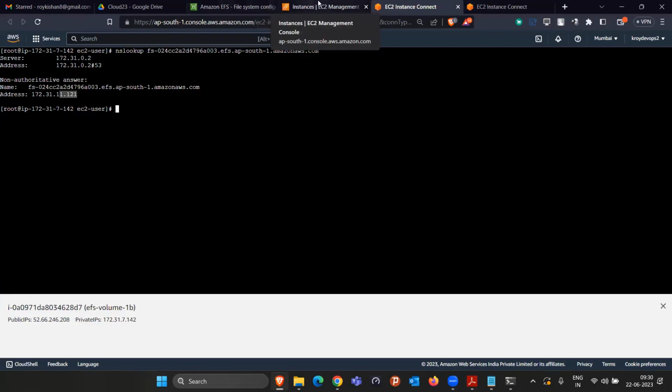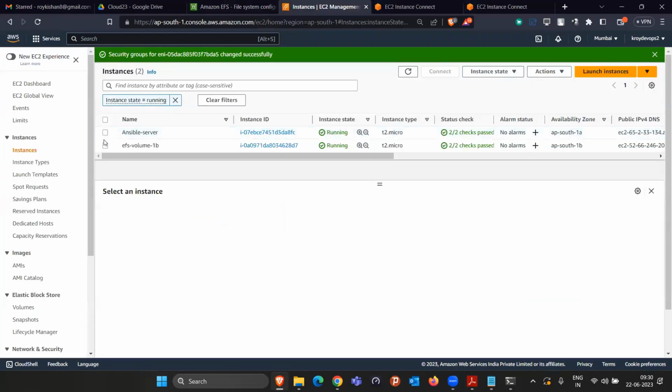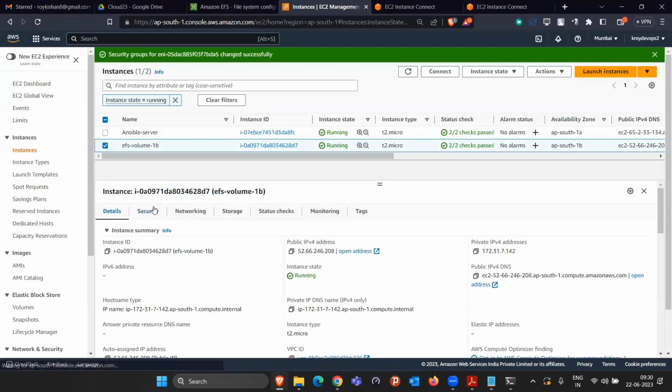Similarly, I am connecting from this machine also. In this machine, the security group is already attached. I can verify it.